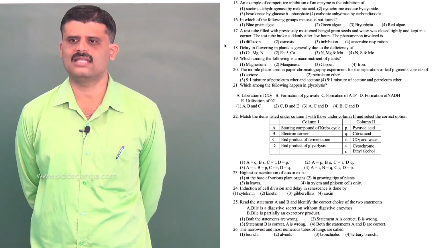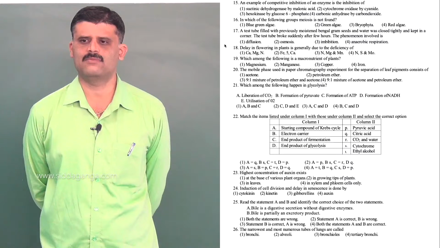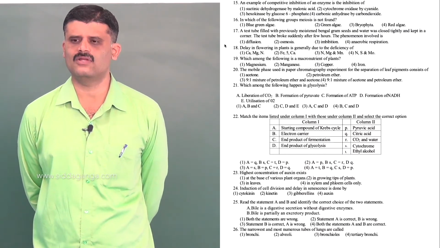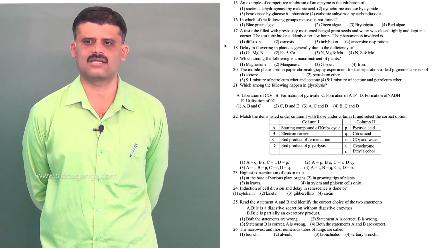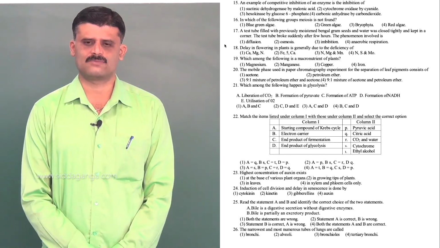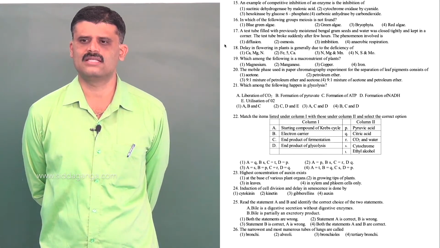So succinic dehydrogenase is an enzyme. It is blocked by malonic acid. Malonic acid will compete with the substrate called succinate. Actually, the substrate succinate is acted on by the succinic dehydrogenase enzyme.